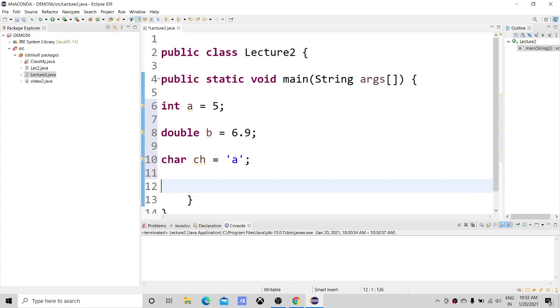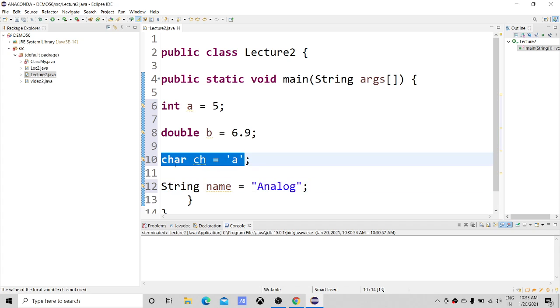Now if you want to store your name as a variable, you can have a data type called String. String is a non-primitive data type. So name equals Analog. All good. Just have a close look. While defining a character, that is char ch equals, we use single quotes, and while defining a string, we use double quotes. So please be very careful about it.